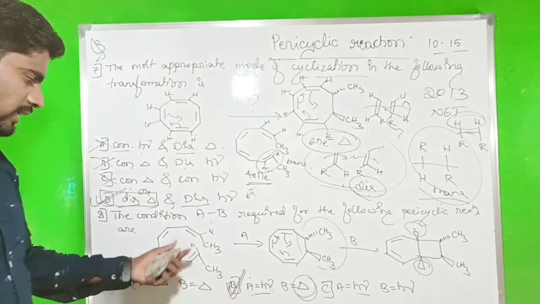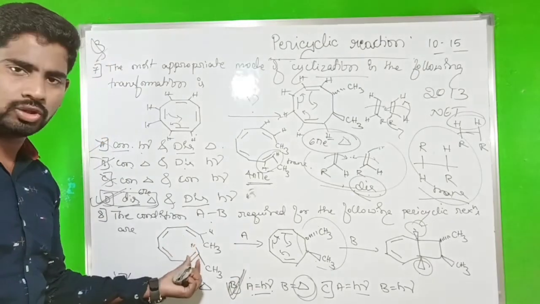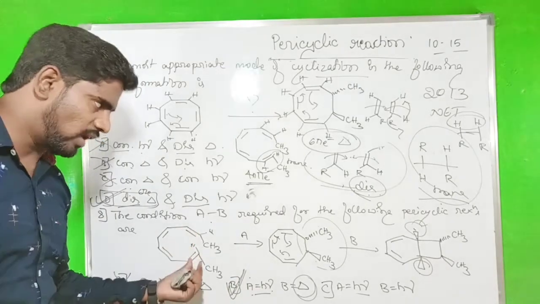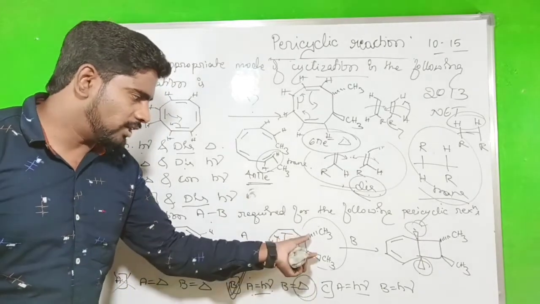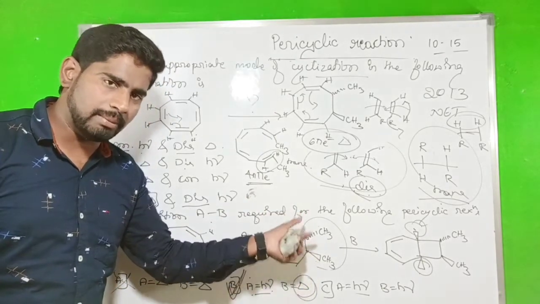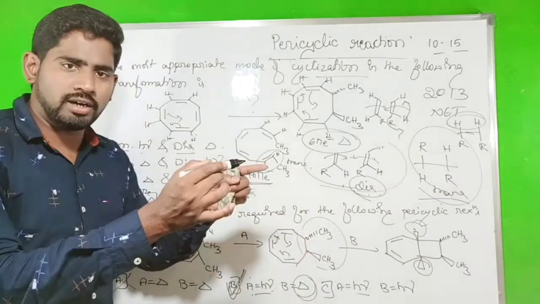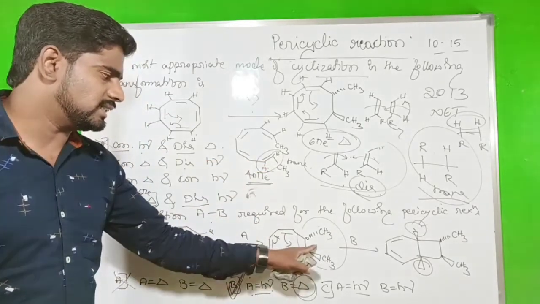Once again, I'm telling that one. You have to identify the hydrogens. Is it cis form or trans form? What is the product? If you want a product, it may be the cis or it may be the trans. You should rotate in order to get the product that is cis or trans.